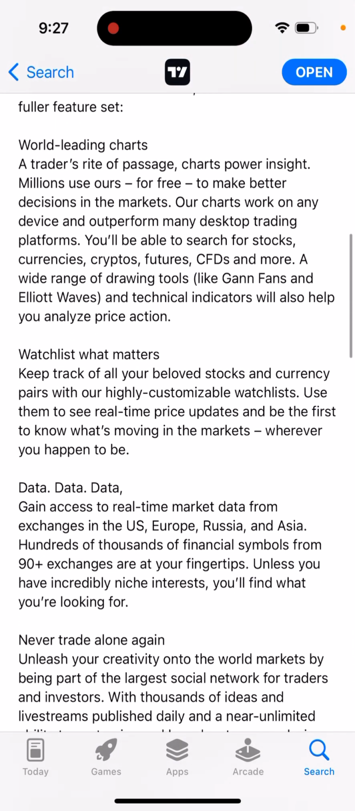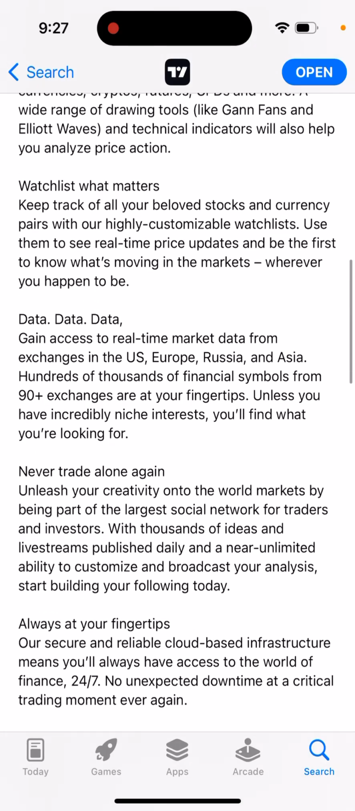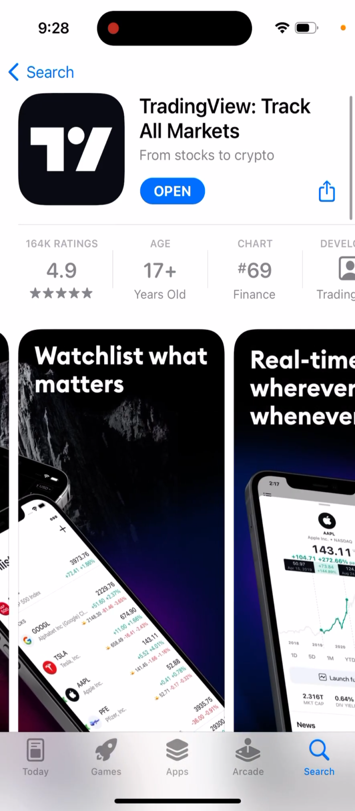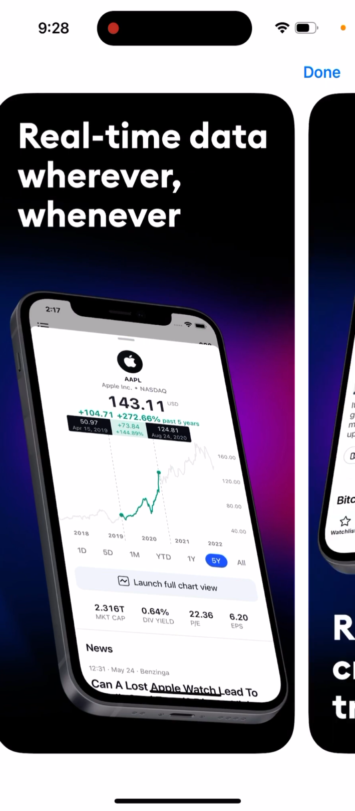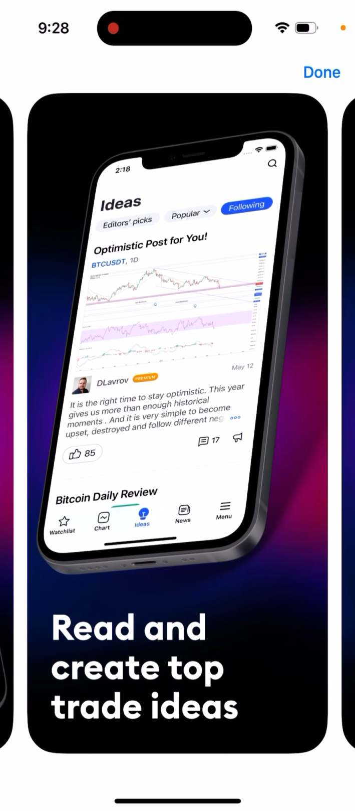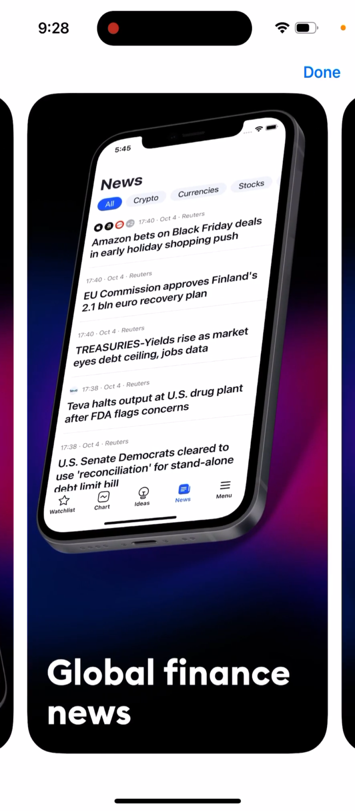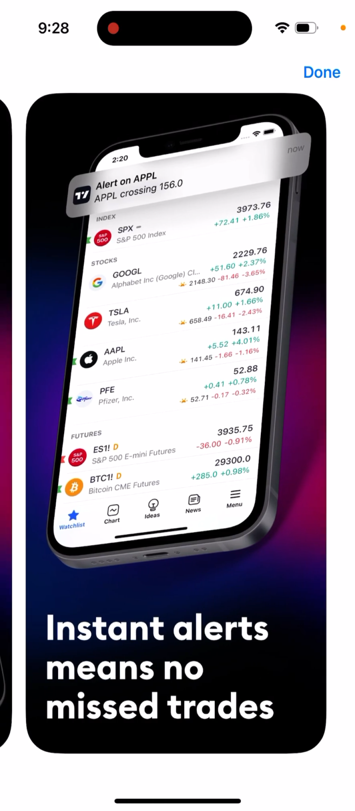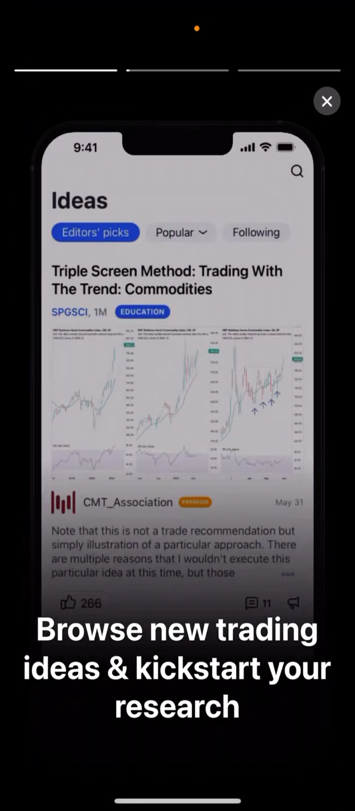Then you can see that you can discover the charts, watch list. You can get access to a lot of data and all of that. Here you can just see, like, you can follow all the different stocks. You can discover and mark up some trading ideas, some news analysis, alerts, and all of that. So let's just go in here.